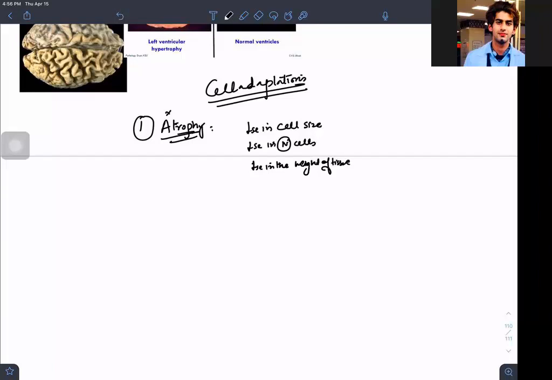or it can be decrease in the size of the organ itself. That is also dependent on cells. So I think that's not good to write, because organ is made up of cells. So if you are decreasing the size of cells, naturally there will be a decrease in the size of the organ.